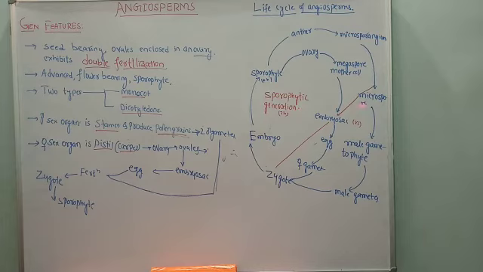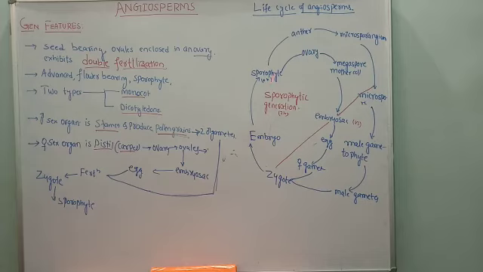So from microspore to zygote formation is the gametophytic phase, and from sporophyte up to embryo formation is the sporophytic generation. So it is the diplontic stage we call. Here it shows alternation of generation. The sporophytic stage produces diploid spores, alternated by the haploid gametophyte, producing the gametophytic stage.